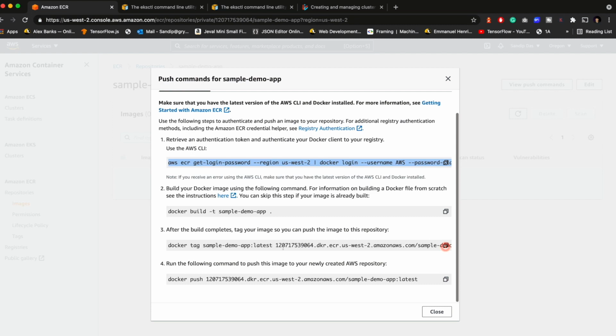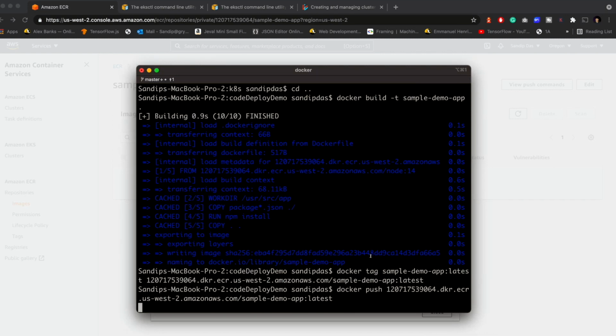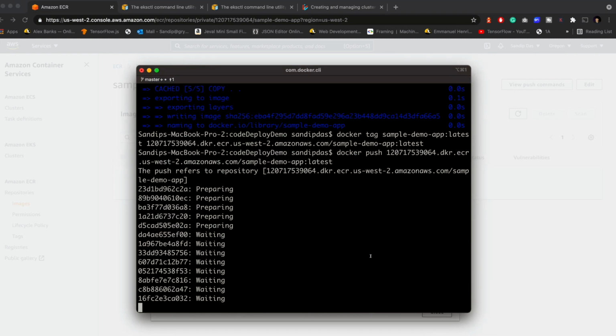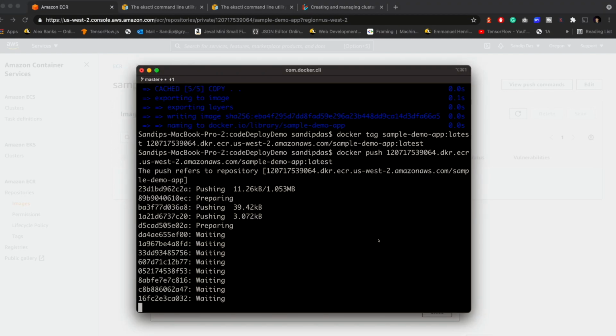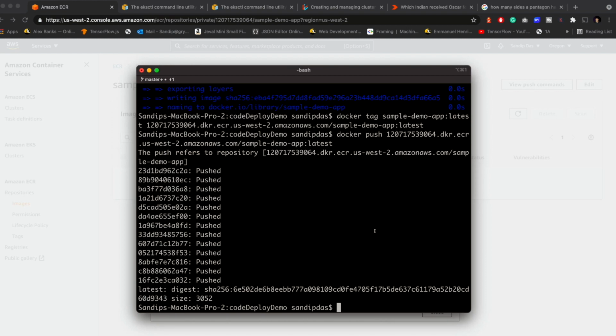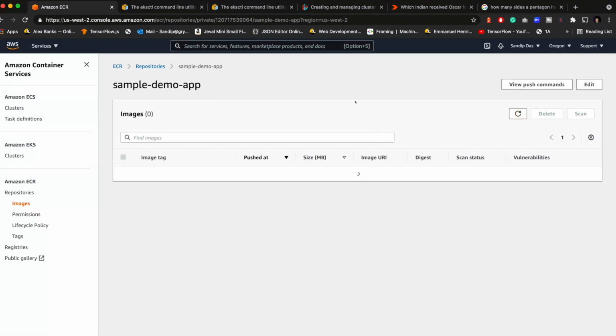Let's tag the Docker image. You can see we tag the image with the remote repo, and that's done. Now let's push the image to the ECR, and as soon as the image gets pushed, you will be able to see the image here. Let's wait for that. So the image is now pushed. Let's see. Just come to this page and refresh the page in the ECR, and we get the image here. Okay, now we have the image.